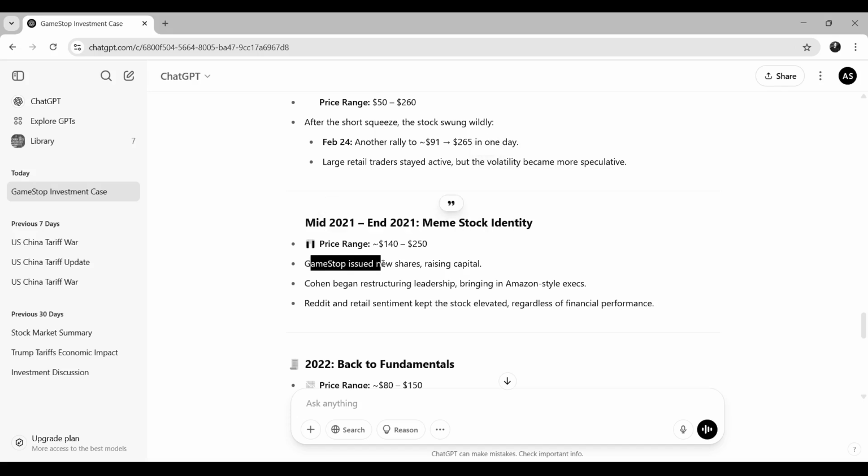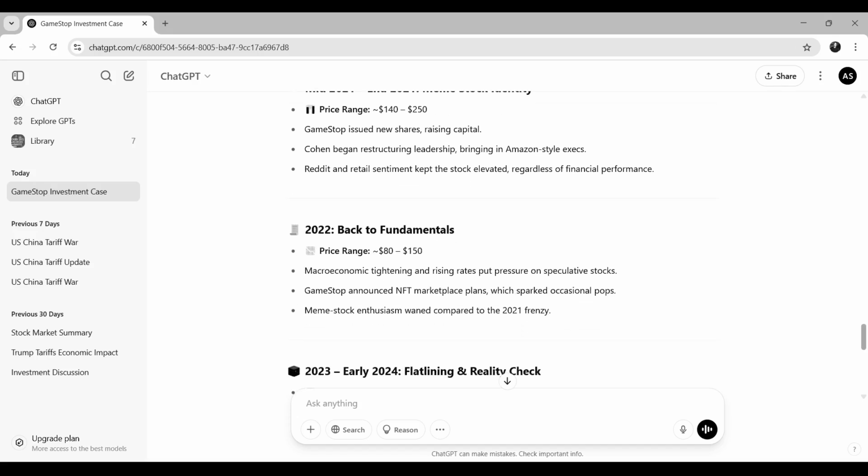GameStop issued new shares, raising capital. Cohen began restructuring leadership, bringing in Amazon-style executives. Reddit and retail sentiment kept the stock elevated regardless of financial performance. Then in 2022, it goes back to fundamentals, and the price range was $80 to $150. Macroeconomic tightening and rising rates put pressure on speculative stocks. GameStop announced NFT marketplace plans, which sparked occasional pops. Meme stock enthusiasm waned compared to the 2021 frenzy.